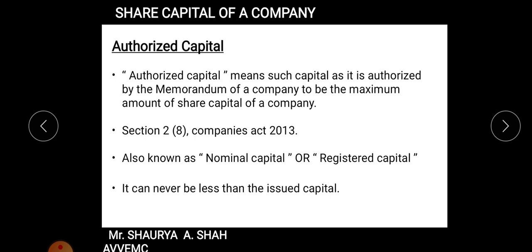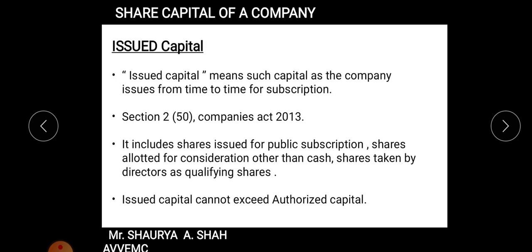Right? So section 2 will remain the same in each and every definition. Only thing you need to remember is the subsection which is written in the bracket. So authorized capital is 8, issued capital is 50, right? What is issued capital? Issued capital means such a capital as the company issues from time to time for subscription, right? Again students, it is that portion of the authorized capital that has been issued for public subscription, right?